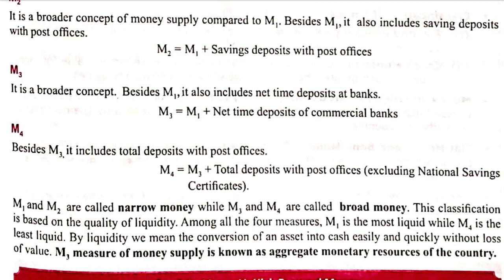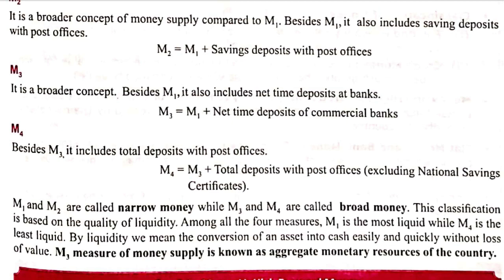National Savings Certificate is a tax saving certificate. The deposit in these certificates is locked in for 5 years. So they are not liquid. We cannot withdraw that. So they are not included in money supply. But other deposits like Kisan Vikas Patra can be withdrawn and savings account in post office can also be withdrawn. So they are included in money supply, but they are less liquid. So M4 is the least liquid form of money.